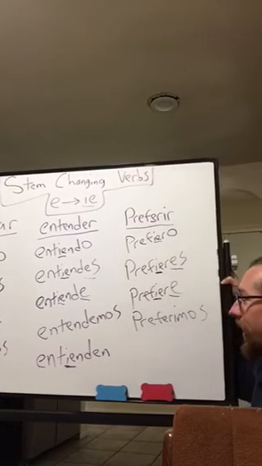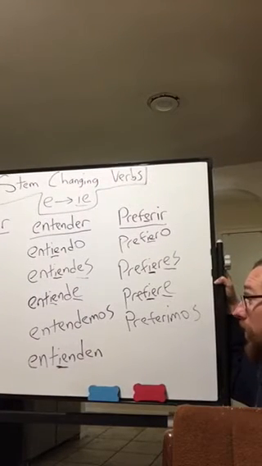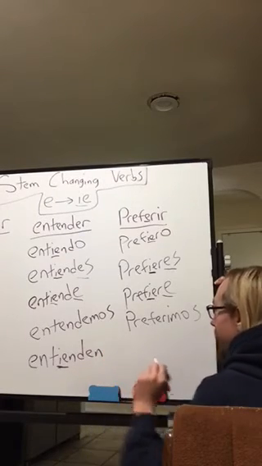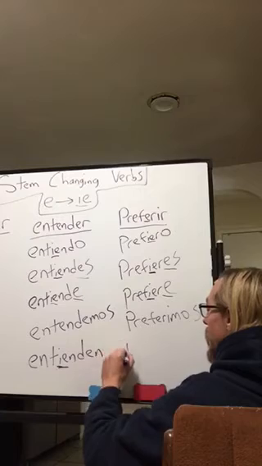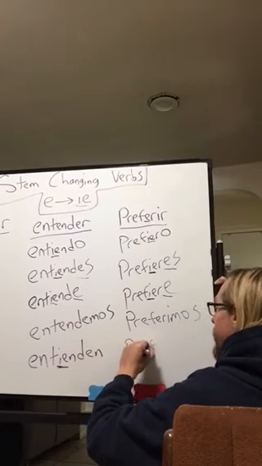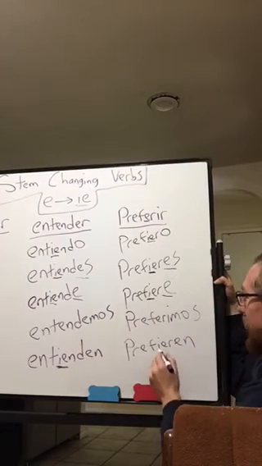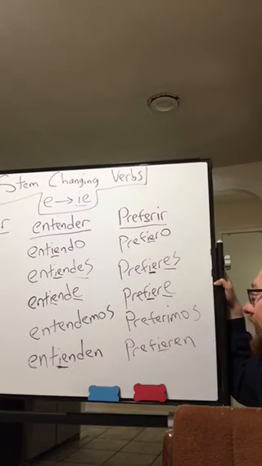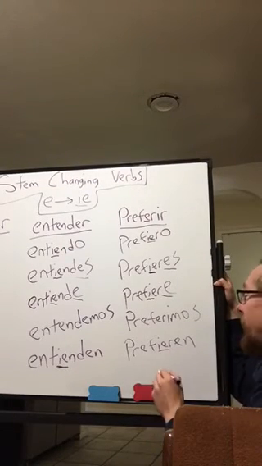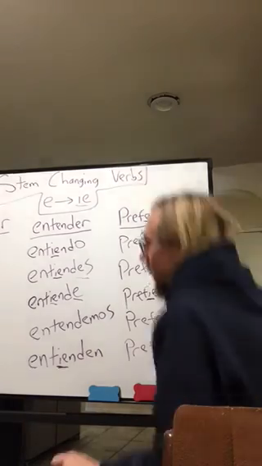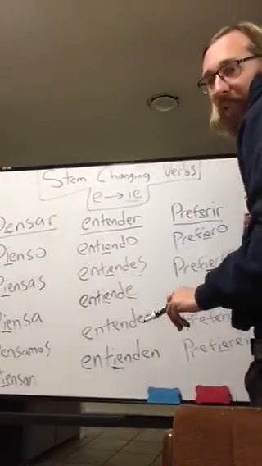Alright? Now let's take a look at the ellos, ellas, ustedes form. The ellos, ellas, ustedes form is prefieren. Prefieren. Now I'm back to the stem change. I got the IE stem change going on there. And it's an EN ending. Prefieren. So there you go. Just in case you couldn't really see things during this video, let me hold this a little closer.